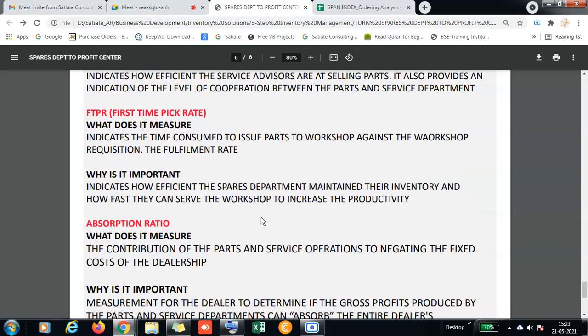See, actually, what will happen now? Every day there may be four persons in a store, and four workshop guys coming and asking for parts. Maybe they have already issued the indents, but they are not able to supply in time, because a lot of time would have been spent searching for where the part was kept, and maybe they are not able to make out where exactly it is located, even from the system. Because of that, directly or indirectly, it will cause delay in the delivery of the vehicle, or sometimes you will lose that customer also, and you will lose margin or profitability.